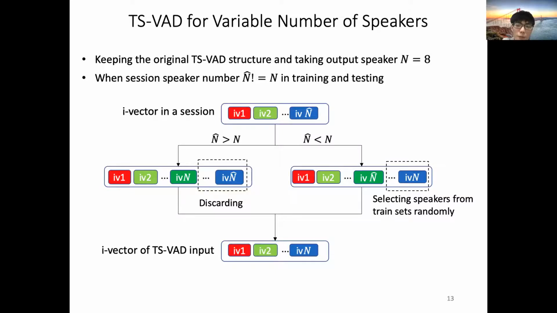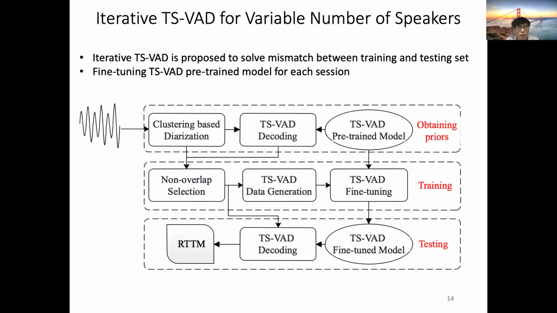When the number of speakers was less than 8, we randomly picked speakers from the training set, and then marked these selected speakers with silence for training, and discard them after decoding. In order to solve the problem of mismatch between training and testing set, we proposed an iterative strategy for TS-VAD called iterative TS-VAD.